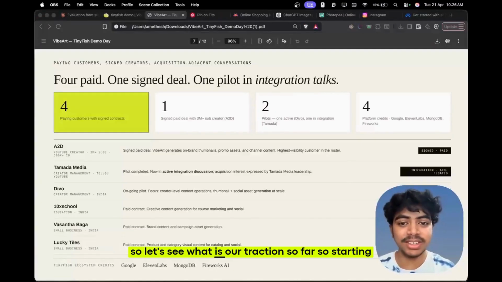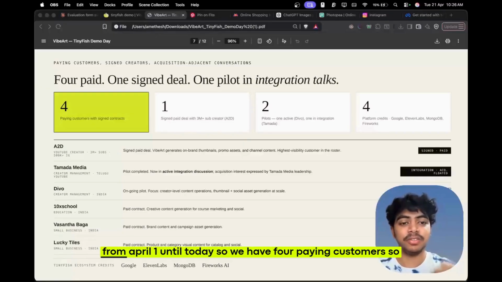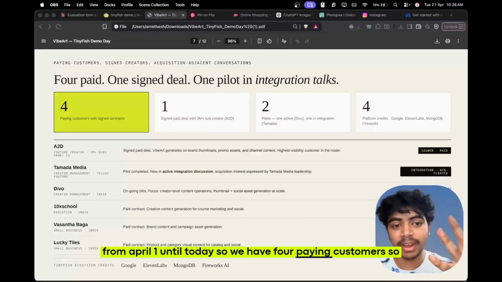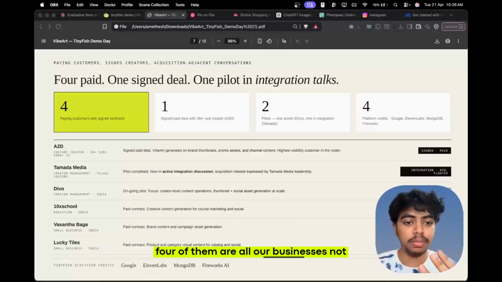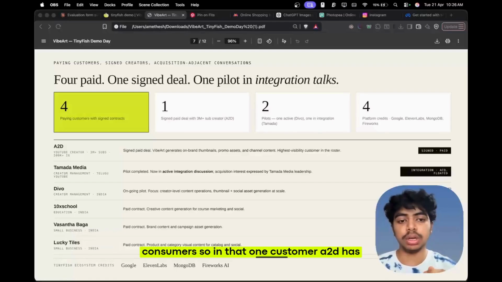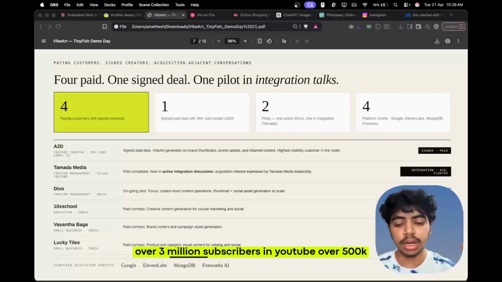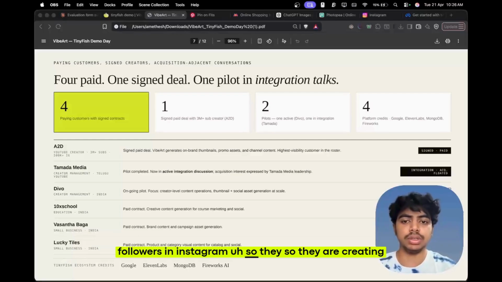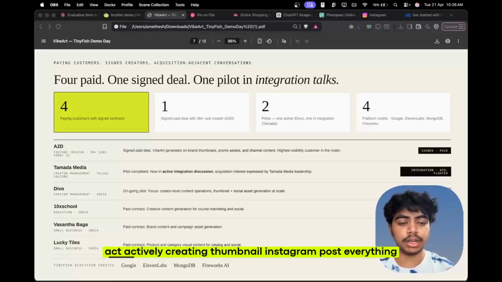So let's see what our traction is so far. So starting from April 1 until today, we have 4 paying customers. So 4 of them are all businesses, not consumers. So in that, one customer, A2D, has over 3 million subscribers on YouTube, over 500k followers on Instagram. So they are actively creating thumbnails, Instagram posts, everything using VibeArt.